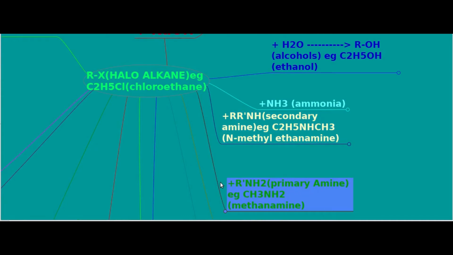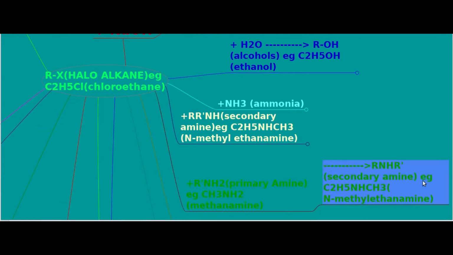If a primary amine is the reagent, R-NH2, example CH3NH2, where R is a methyl group, that is methanamine. If it is the nucleophilic reagent, the product will be a secondary amine, RNHR', example C2H5NHCH3, that is N-methyl ethanamine. C2H5Cl, the haloalkane chloroethane, with CH3NH2 methanamine, forms N-methyl ethanamine, C2H5NHCH3.